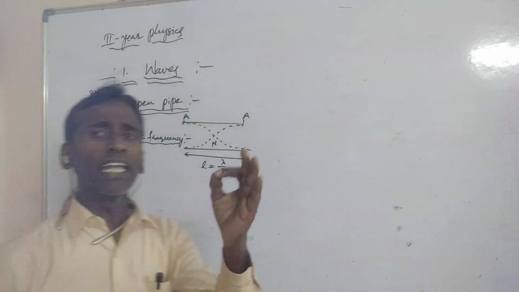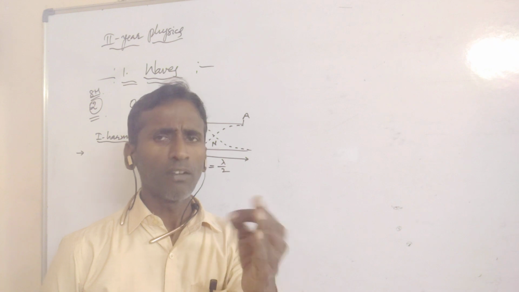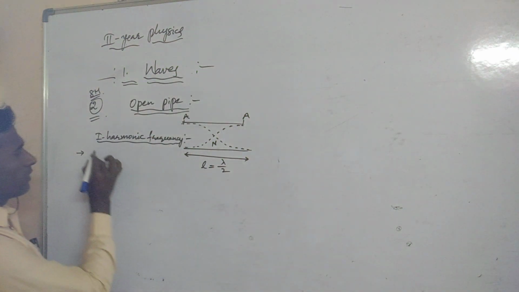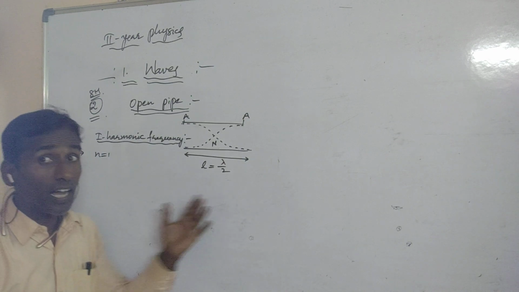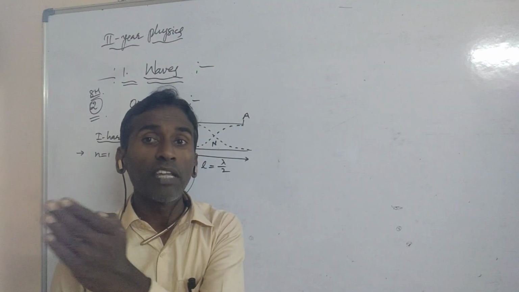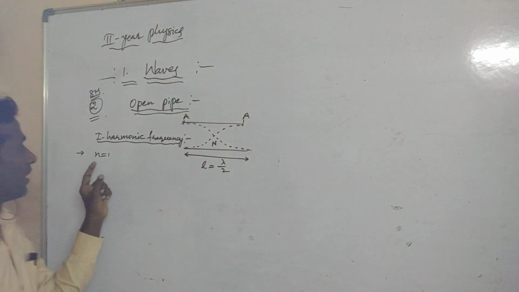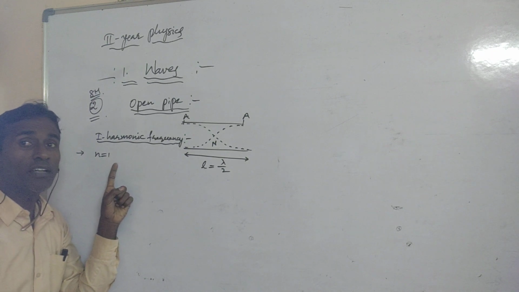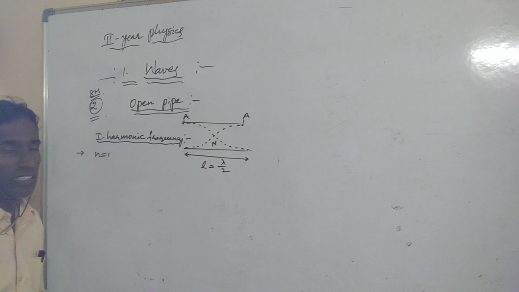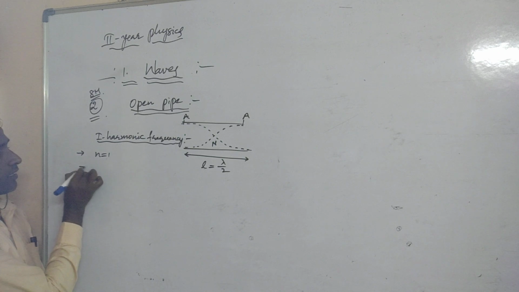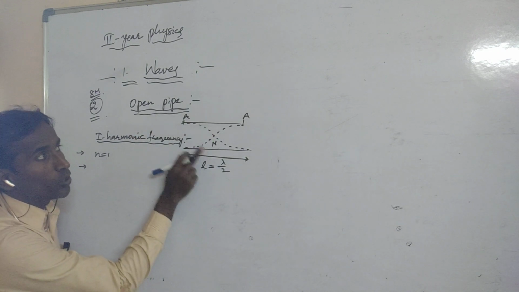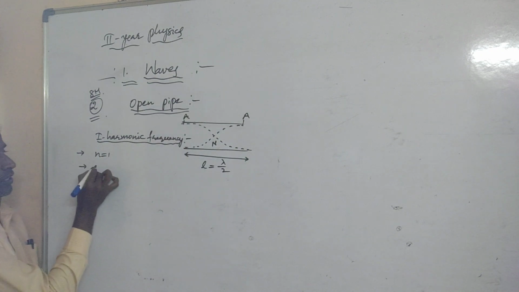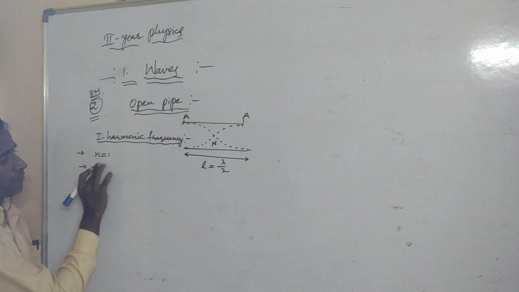Here n is nothing but frequency. The frequency for n equal to 1 is called the first harmonic frequency or fundamental harmonic frequency. In this frequency, how many nodes and how many antinodes can be found? One node and two antinodes.